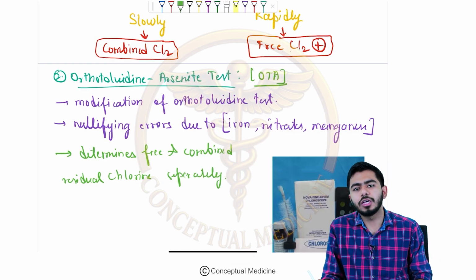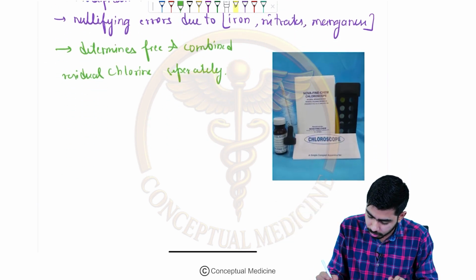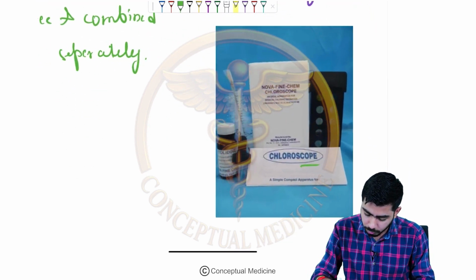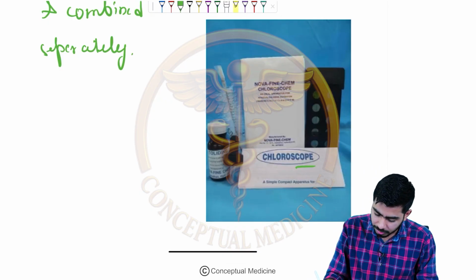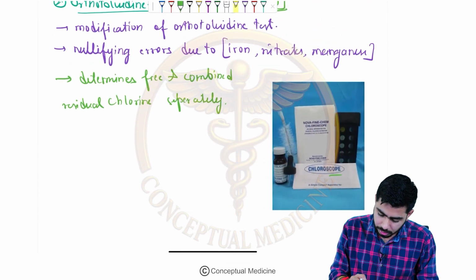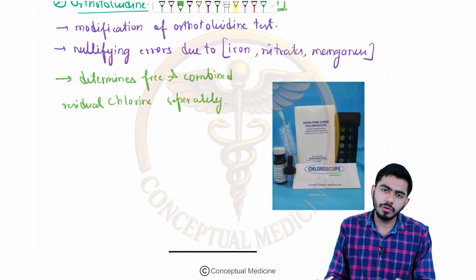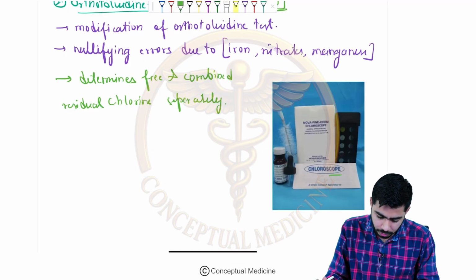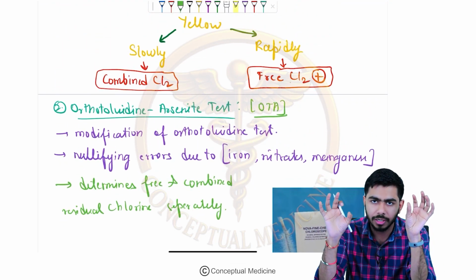And we are doing that with the help of a chloroscope or chlorimeter. You can see the image over here. This is the chloroscope, right? With the help of this chloroscope, we are estimating the levels of chlorine, right? So what we have talked about are the orthotoluidine test and the orthotoluidine arsenite test, right?